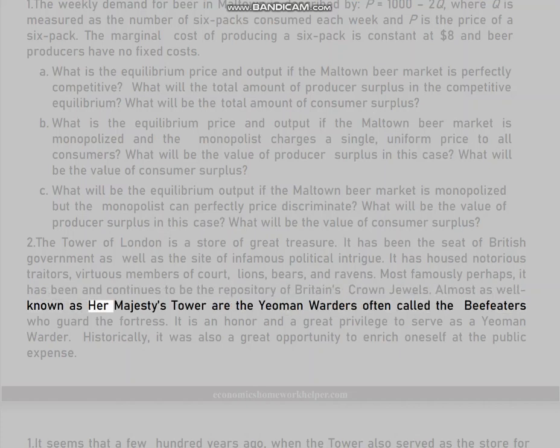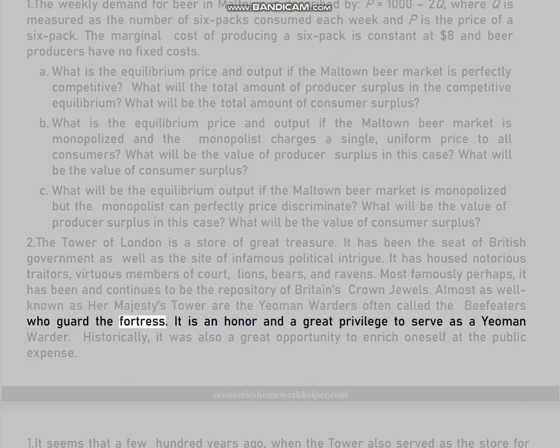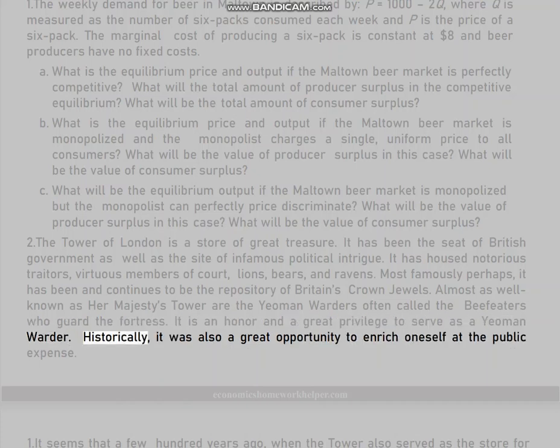Almost as well known as Her Majesty's Tower are the yeoman warders, often called the beefeaters, who guard the fortress. It is an honor and a great privilege to serve as a yeoman warder. Historically, it was also a great opportunity to enrich oneself at the public expense.